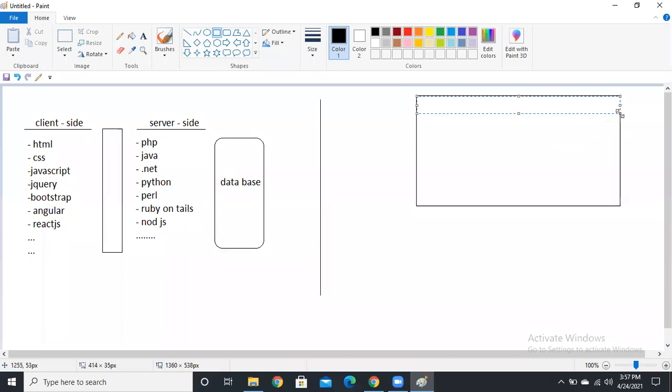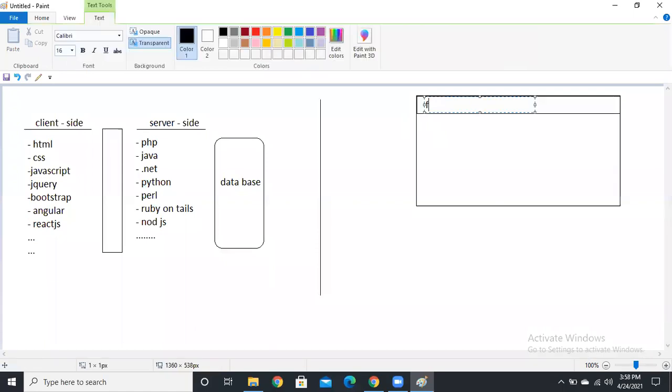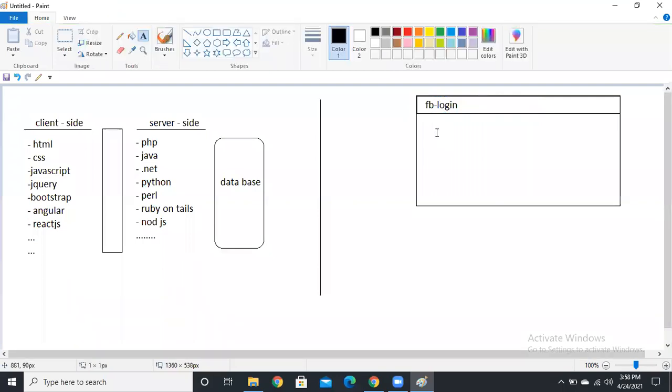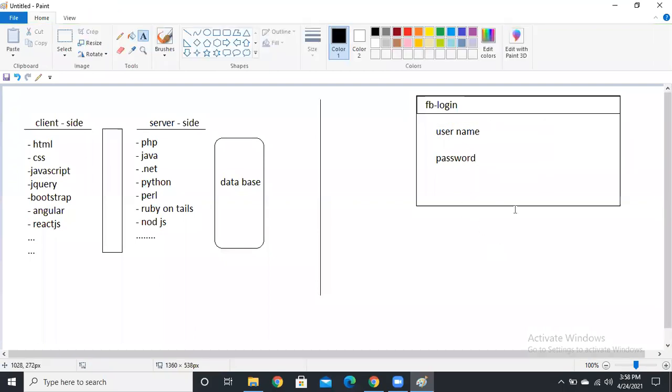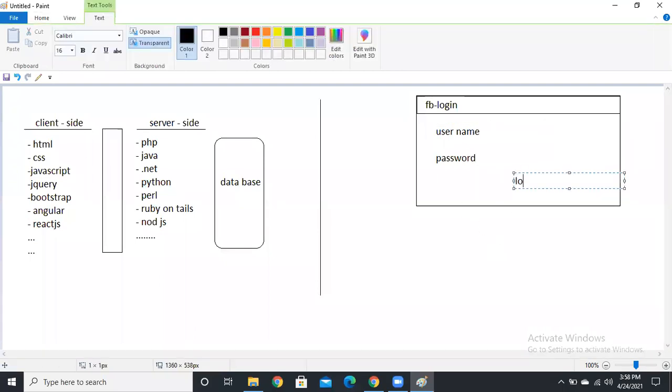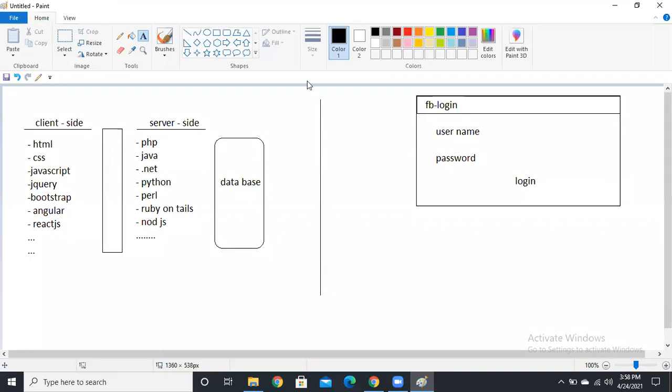Suppose it's just an FB login form, just like the Facebook login. In this, I'm going to create a username and password, and here I'm going to create one login button.